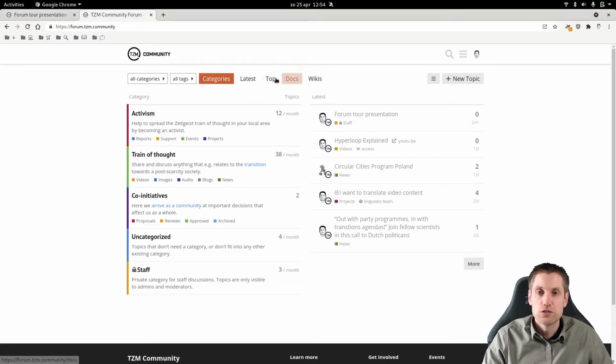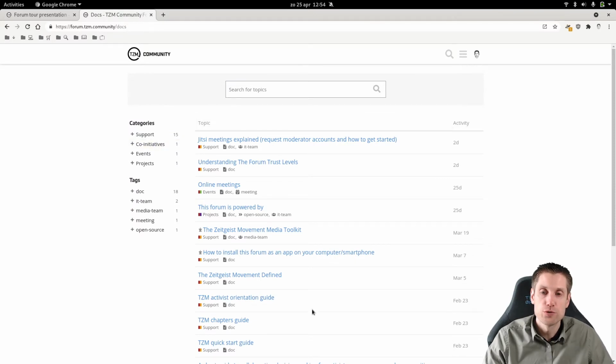So next to these forum views, categories, latest and top, there's also docs and wikis. So docs is an overview of all the topics here on the forum that have been tagged with the tag doc. And only staff, and staff are the admins and moderators, can assign this tag to posts. So these are edited and fine-tuned by the admins and moderators themselves, and that's to maintain a certain baseline overview of information, which is hopefully by the experts of this forum written.